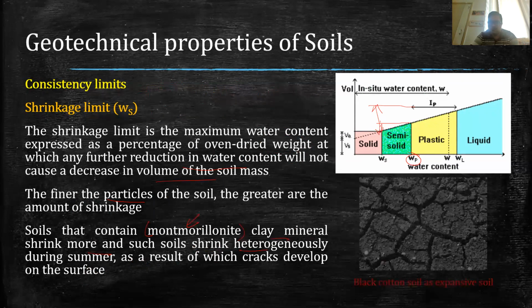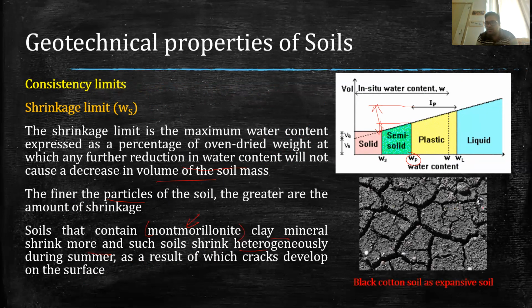And you can see the behavior of such soil. Here you can see these are the shrinkage cracks occurring in the black cotton soil, which is again a type of soil found in India. This type of soil is found in the Maharashtra area, and constructing foundation on such soil is very difficult.